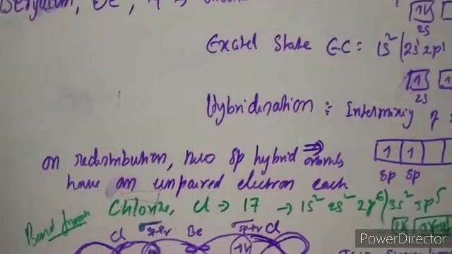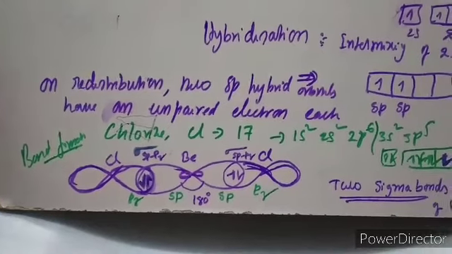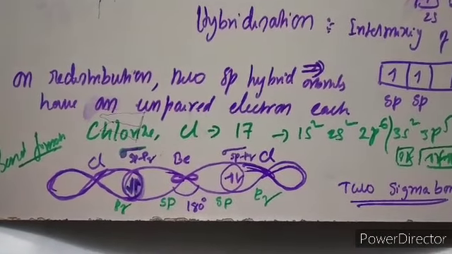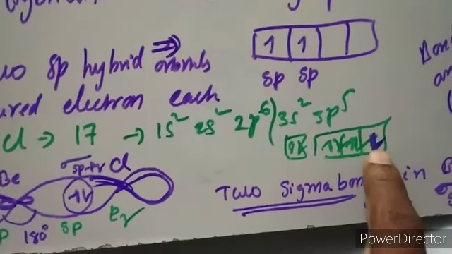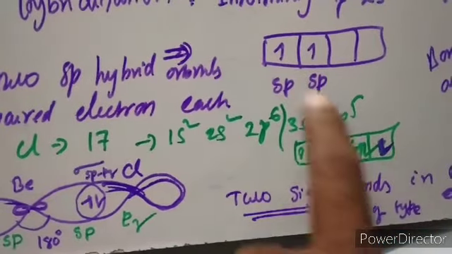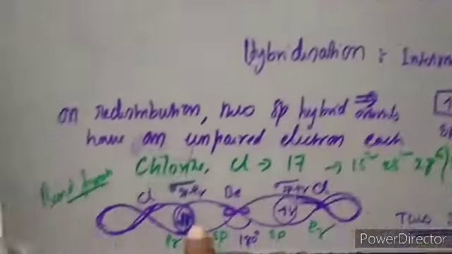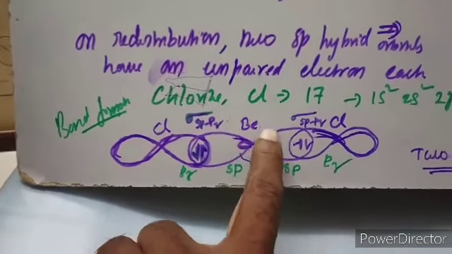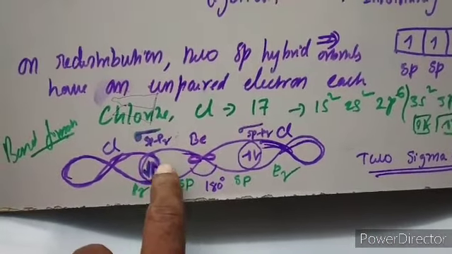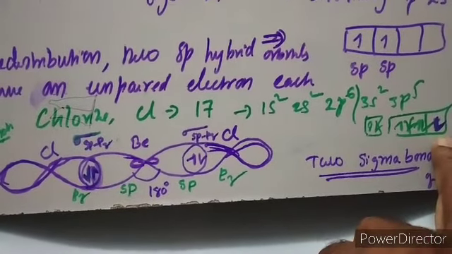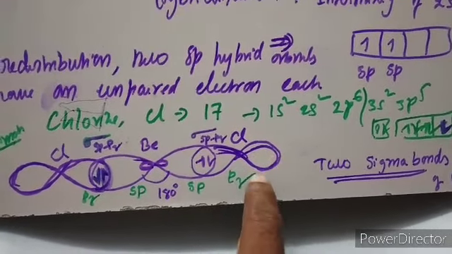Right. So now what happened? This beryllium is combined with chlorine. Already we know that the chlorine atomic number is 17 and its configuration is 1s2, 2s2, 2p6, 3s2, 3p5, and there is an unpaired electron in the outermost shell. Be careful that these two should be opposite in spin. Beryllium's 2 sp hybrid orbitals combine with the pz p orbital of one chlorine and the p orbital of the other chlorine.